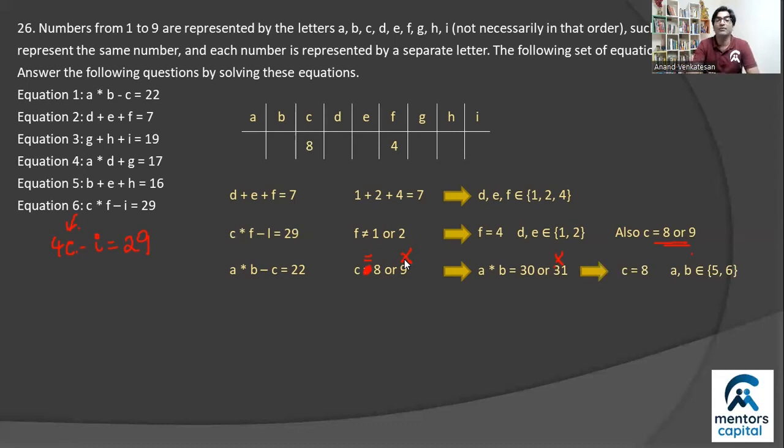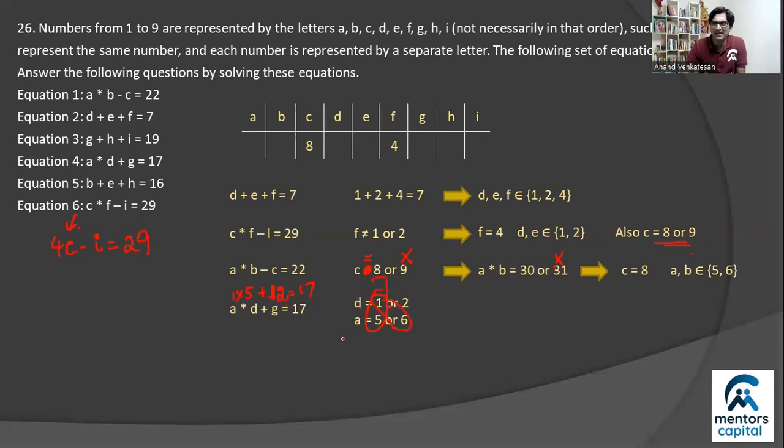All right. Moving on. Next equation I will consider is equation number 4. This one says A into D plus G is 17, right? We've already narrowed down some values for A and some values for D. We know that A can only be 5 or 6 and D can only be 1 or 2, right? So since you have the product A into D over here, let's calculate what happens. Now imagine if D were 1 and A were 5, then 1 into 5 plus something should become 17. But that means what you add must be 12, but G can't be a 2-digit number, right? Similarly, if I put 1 and 6, I'll get 6 plus 11 is 17. And again, G cannot be 11, right?